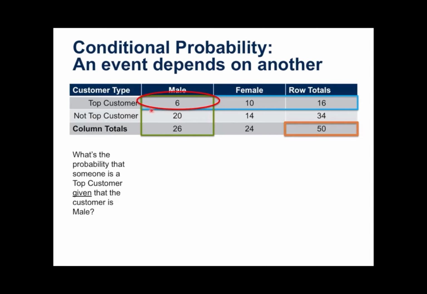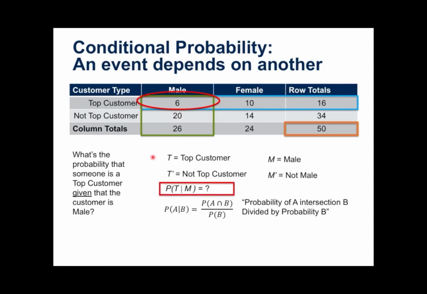Here's our table again. And we know we're doing something special with this upper cell. What's the probability that someone is a top customer, given that they are male? I think it's really helpful to see this in a table. We have top customers, and we also have some non-top customers here. We'll come back and look at non-top customers later. But for the probability of a top customer given male, here's our formula. You have to find the intersection of A and B, which we did in a prior example, and then divide that by the probability of B.